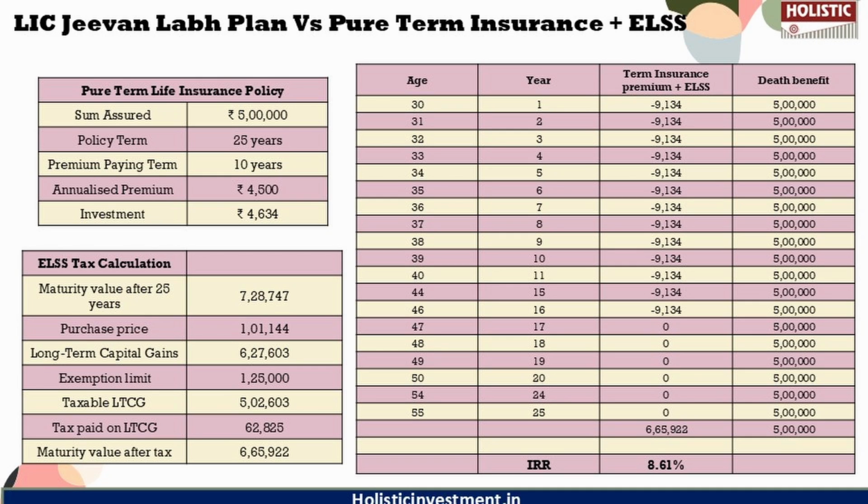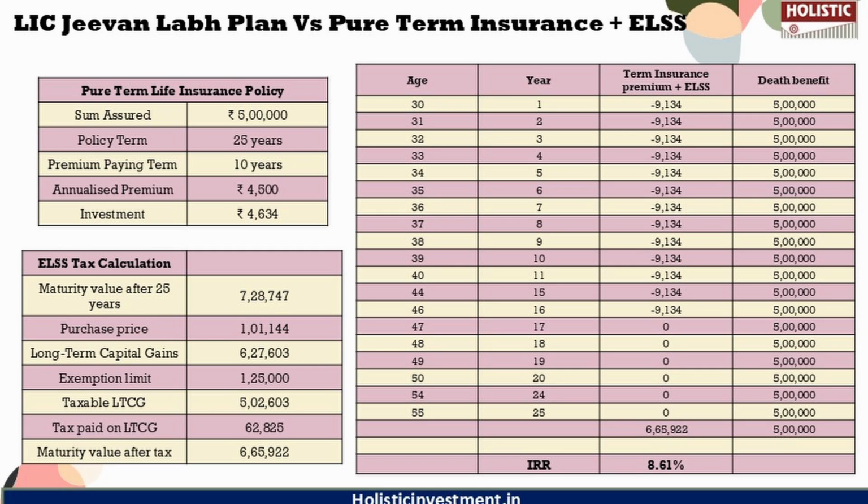In the previous example, the premium paying term was 16 years, whereas it is 10 years in the pure term policy plan. So in the first 10 years, after paying the premium, the balance is going to be invested, and in the next 6 years the full amount is going to be invested. If you are a high risk investor, you might choose equity, while if you are a conservative investor, you might opt for debt. So in this example, the remaining funds are invested in an equity linked savings scheme, ELSS,